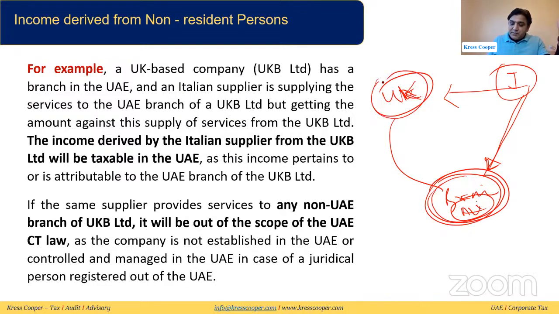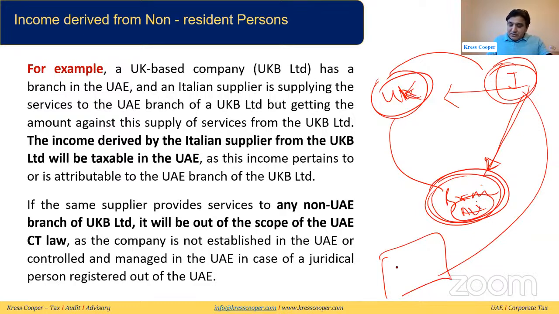Even though this payment is being made by the UK company to the Italian supplier, the Italian supplier will still be liable to pay tax on this UAE sourced income, because this income is attributable to the branch, to the permanent establishment of the UK company. And the vice versa situation: there is a possibility that this Italian supplier is making a supply to any other branch of this UK company, but the payment is being made by the UK company, it will be out of the scope.